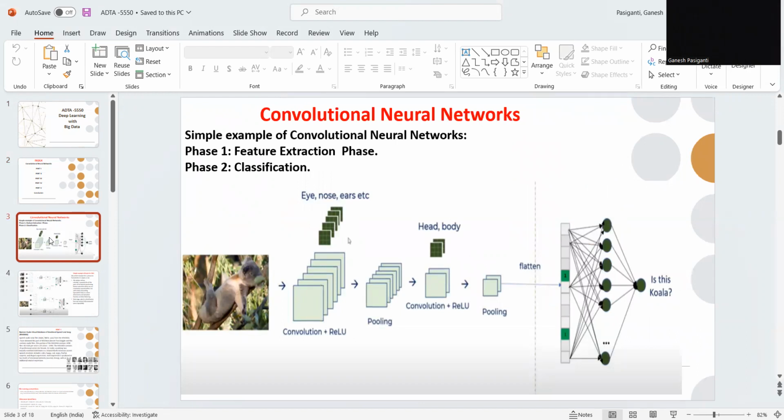Coming to that, here is a simple example where I took a picture of a koala sleeping on the branch of a tree. To summarize things, I just skipped one picture, and I will explain it in depth in the next slide as well.